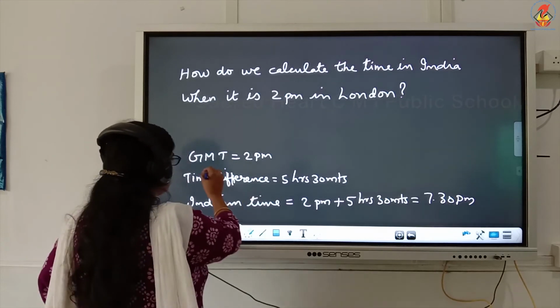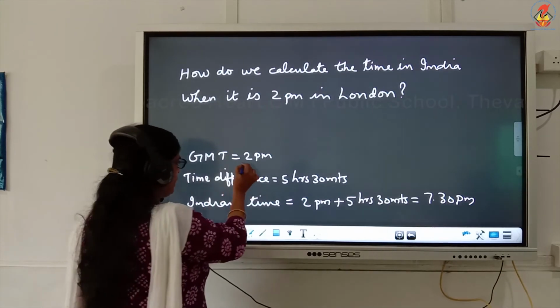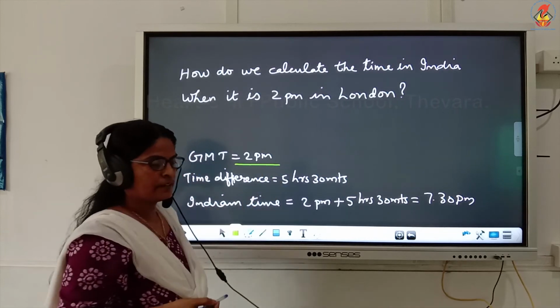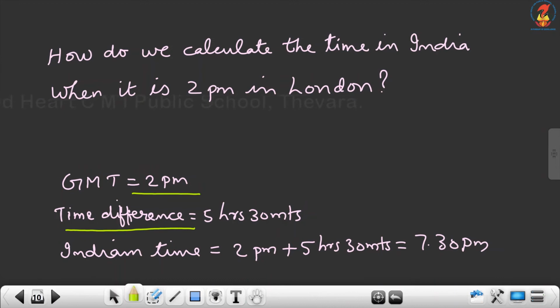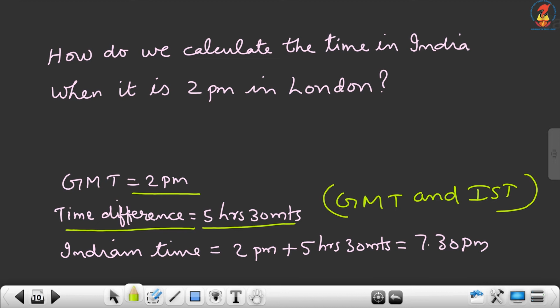GMT, Greenwich Mean Time, is 2 p.m. That is already given. The time difference between GMT and IST is 5 hours 30 minutes.